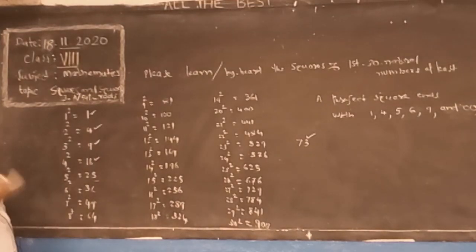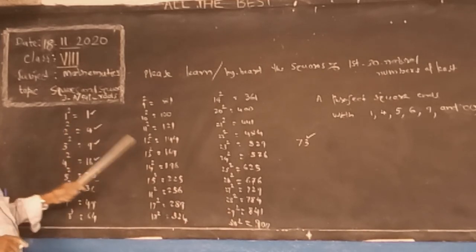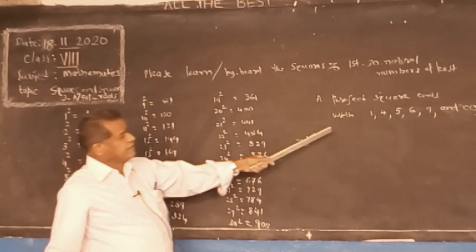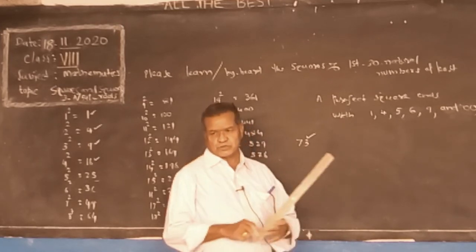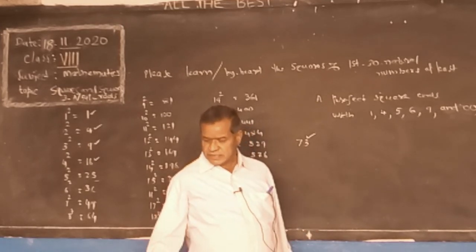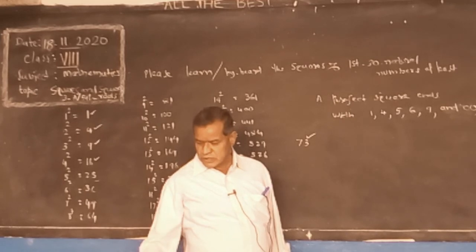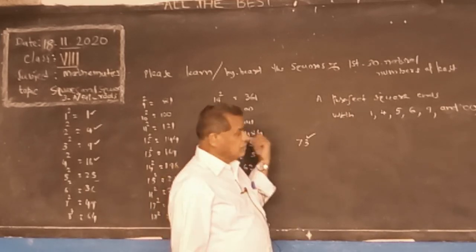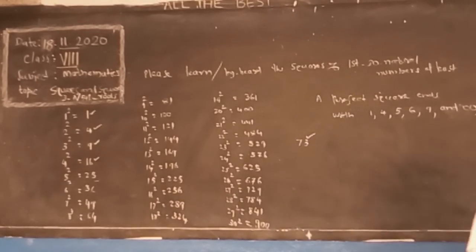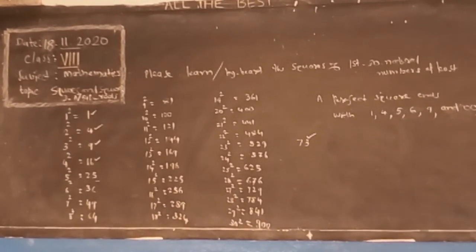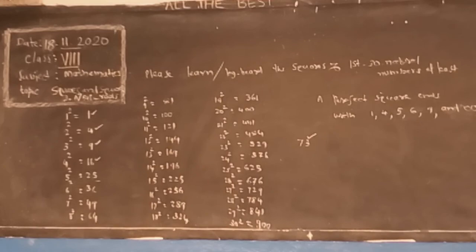So first you learn these squares. Next tomorrow in the next class I will explain how to find